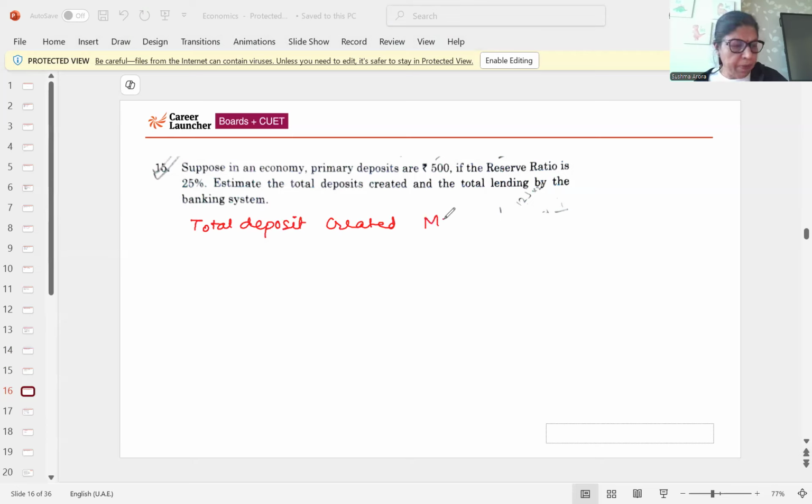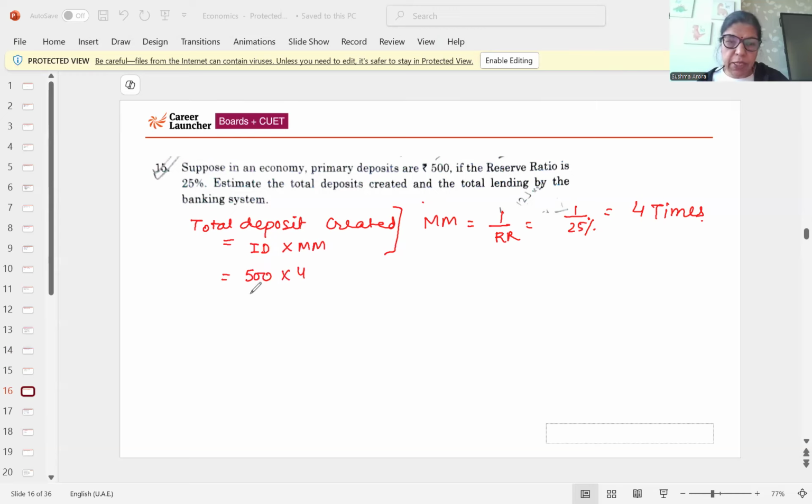Money multiplier is equal to 1 upon CRR, LRR or reserve ratio. Simple. So 1 upon 25%, that will be 4 times. Okay, this is the first step. Now total deposit will be initial deposit or primary deposit into money multiplier. Initial deposit is 500, money multiplier is 4, so that will be 2,000 crores.